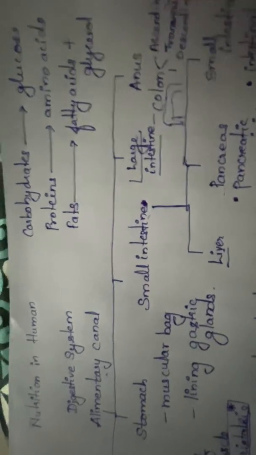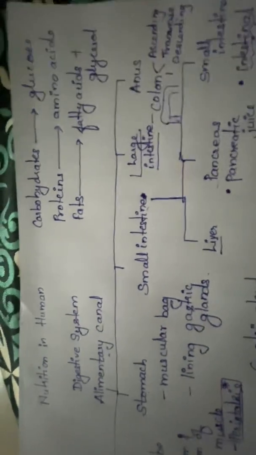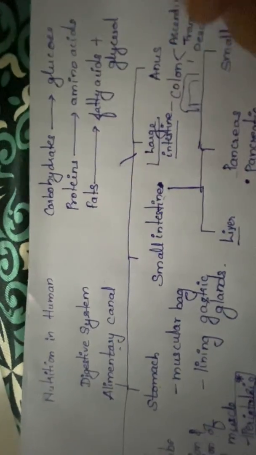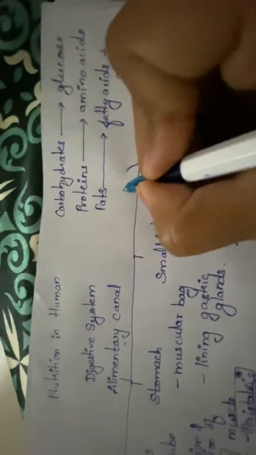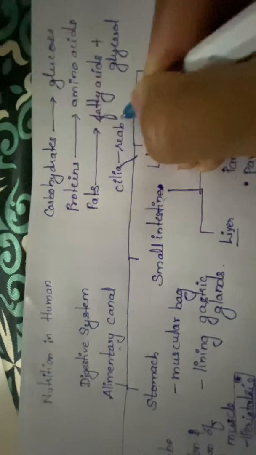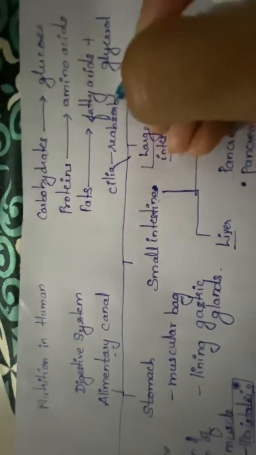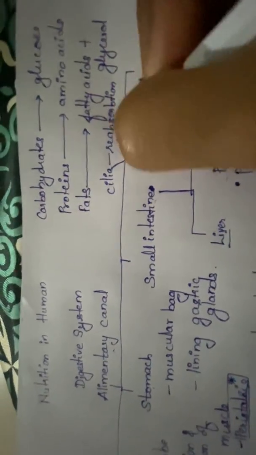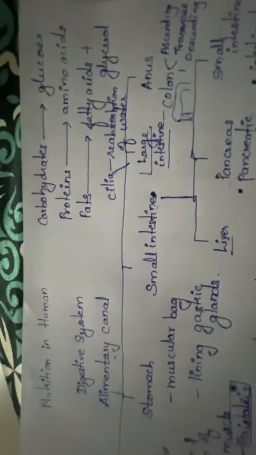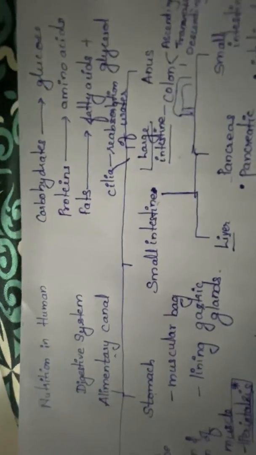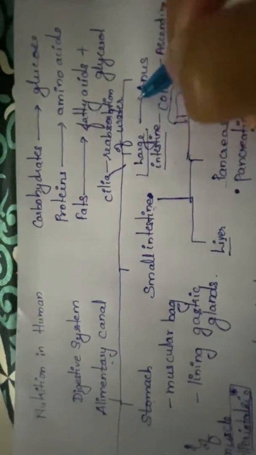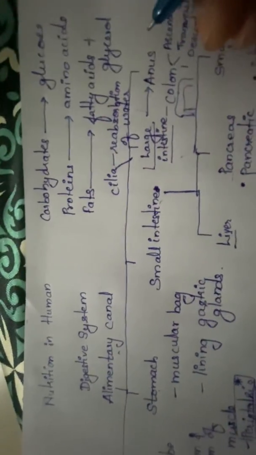What is left in the large intestine is just waste. In the large intestine there are numerous cilia-like structures which reabsorb the water. So in the large intestine, reabsorption of water takes place. Then the semi-solid undigested food which is not required by the body enters the anus from the large intestine.